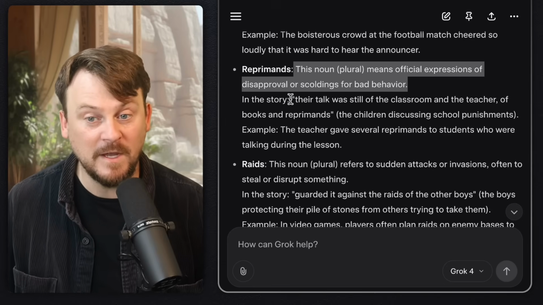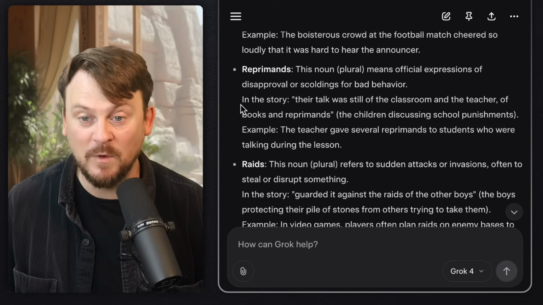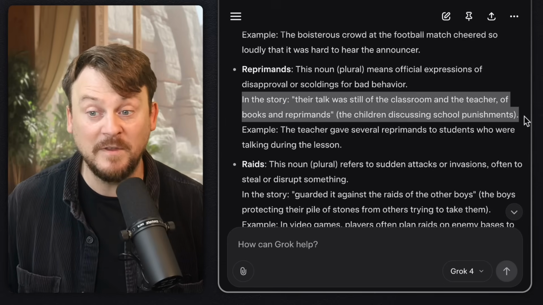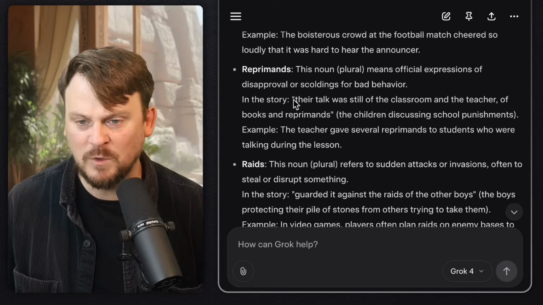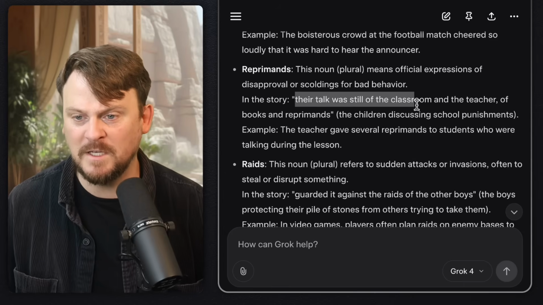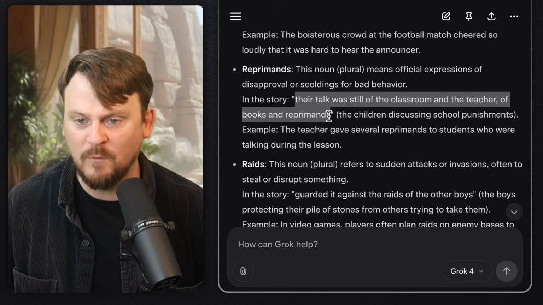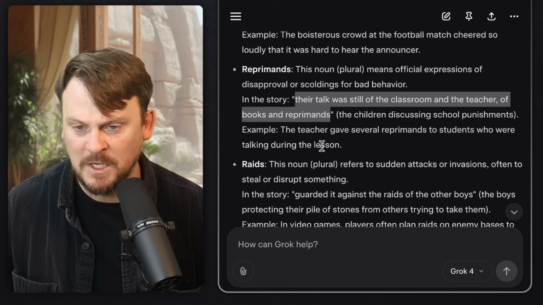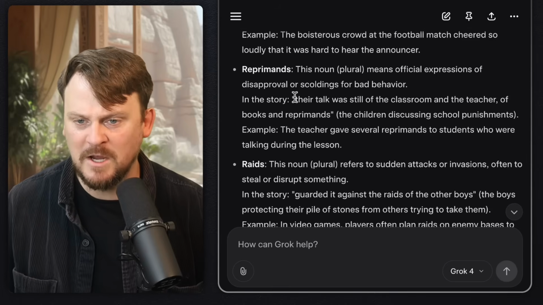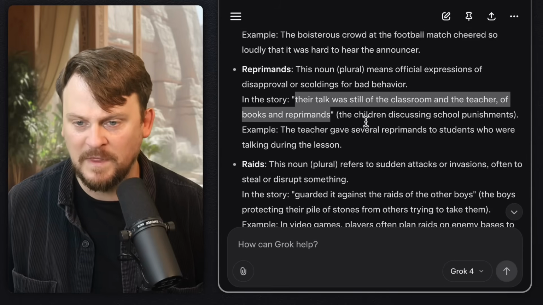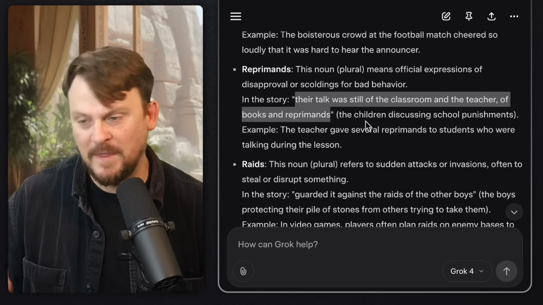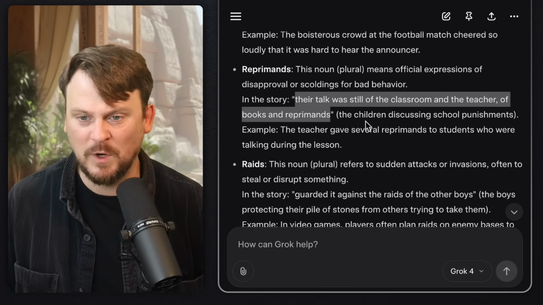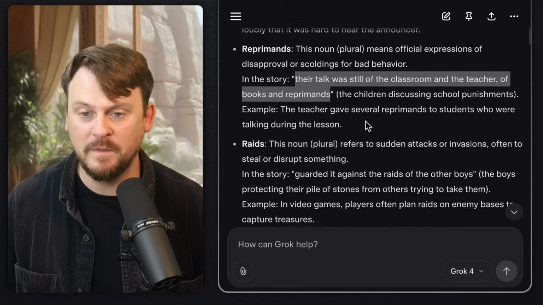And we have something that the other did not have, which is that it gave the original context without the additional request. In the story, their talk was still of the classroom and the teacher, of books and reprimands, right? So it provided the context without me asking. And that's a natural thing to assume. If you're a teacher trying to teach something, you would want to have the original sentence.